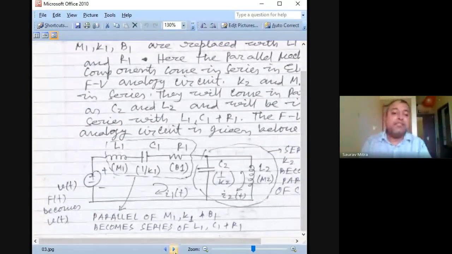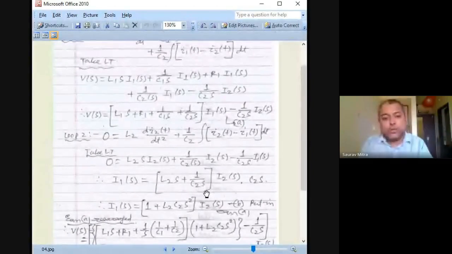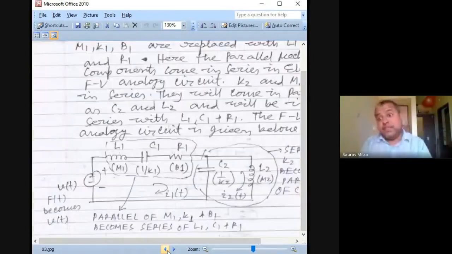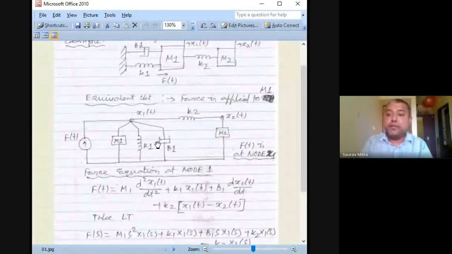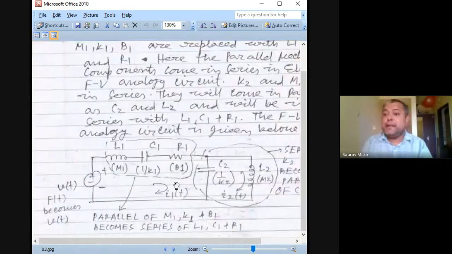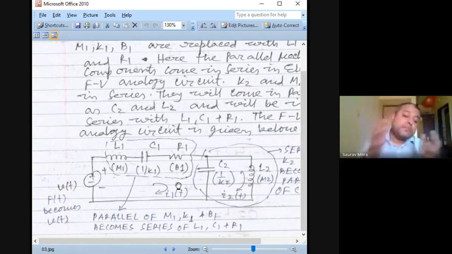Again, this FV circuit analysis generally they don't ask. Another way they can ask is, I'll give you this circuit, ask you to draw the free body diagram, then convert it into the equivalent FV circuit, and then do the analysis of this FV circuit. So only one analysis is asked for 10 marks, not two analyses. Here I have done the analysis for the MBK system also, and then converted it to FV. Again, I have done the analysis for the LCR circuit. Okay, this is generally not asked.